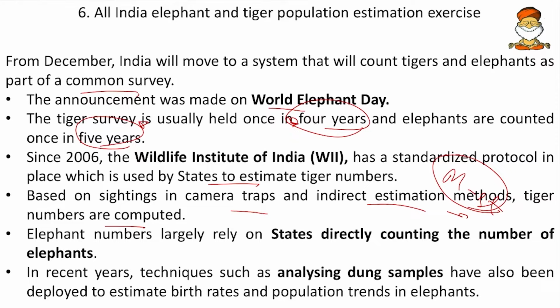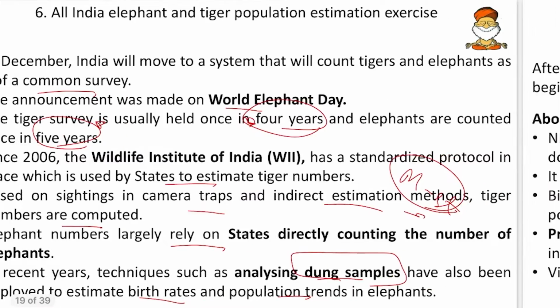However, elephant numbers largely rely on the states directly counting the elephants, a head count. In recent years, techniques such as analyzing dung samples have also been deployed to estimate birth rates and population trends in elephants. So remember the dung samples and the 4 and 5 years.